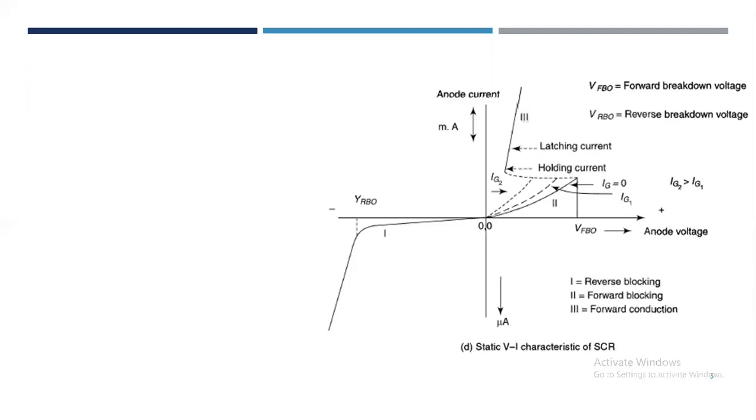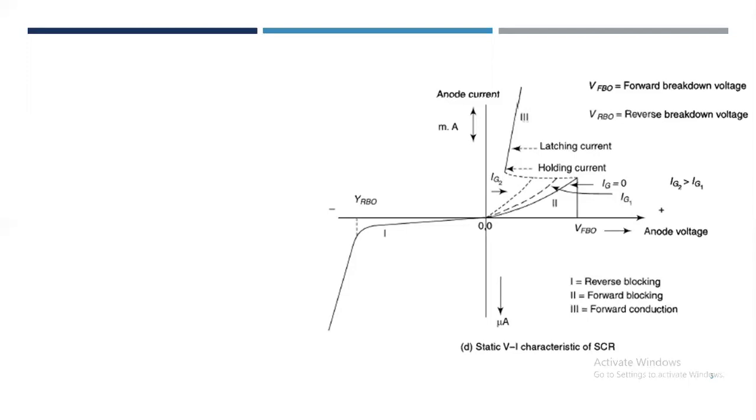If the anode current is reduced below this critical holding current, the thyristor reverts to an off state. You can see in this figure, this dotted line is nothing but the holding current.